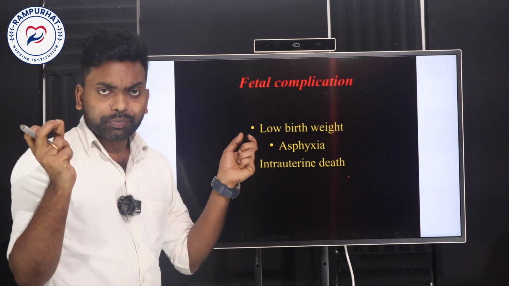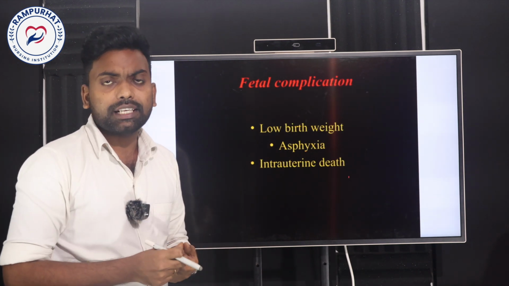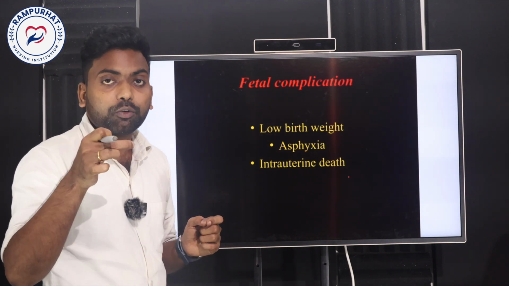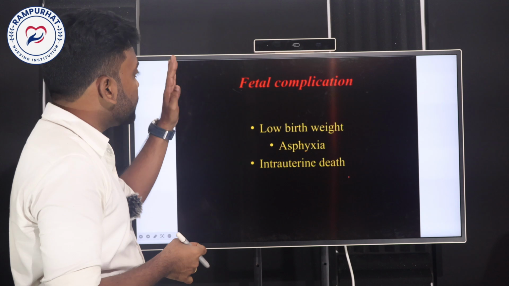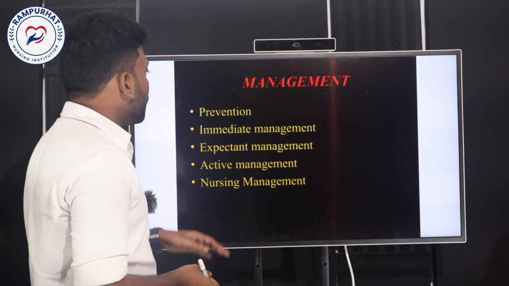So when there is premature rupture or other complications, because of these complications there may be a chance of the baby's death within the mother's womb. So that is one of the complications. These are the 3 rare complications for the baby within the mother's womb. So these are the things.